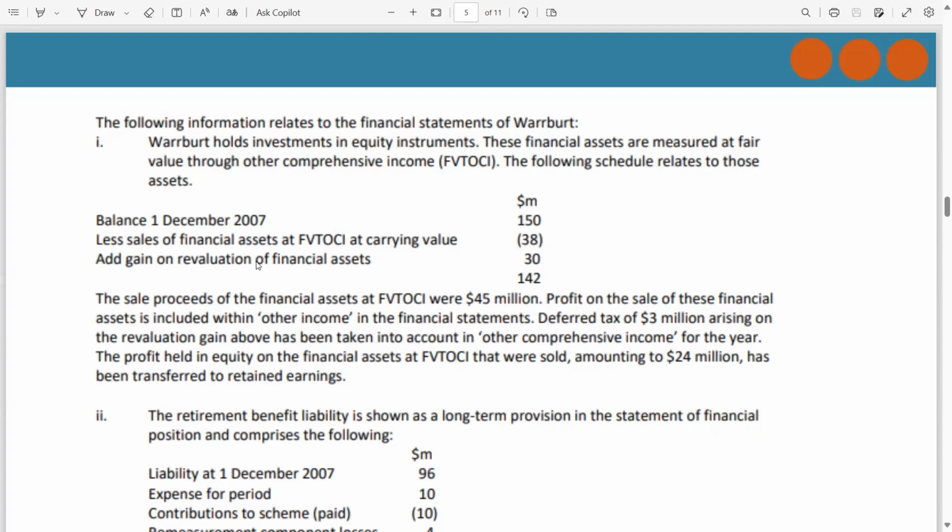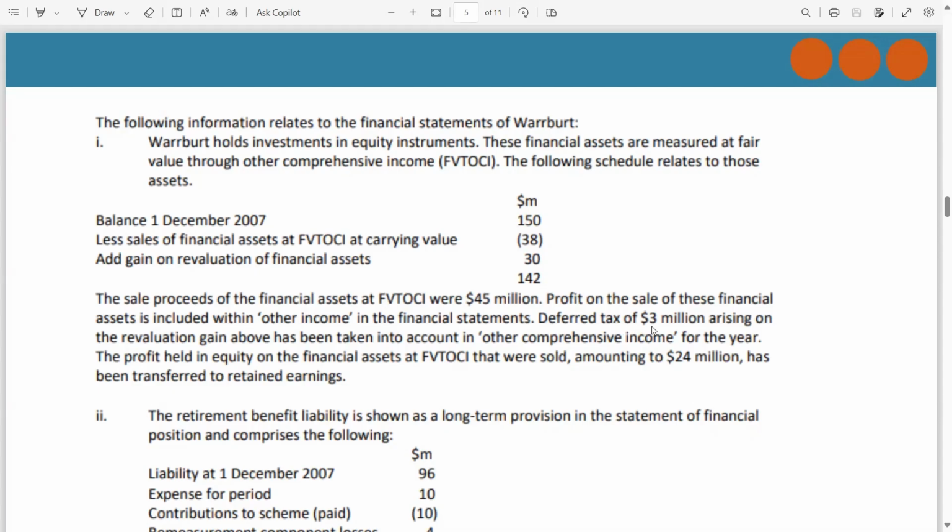Remember, in the case of an equity instrument financial asset, the change in fair value should be reported in OCI, other comprehensive income, and in equity it goes in OCE, other component of equity, on revaluation. Then the closing is 142. The sale proceeds of the financial assets at fair value through OCI were 45 million. Profit on the sale of these financial assets is included within other income in the financial statements.